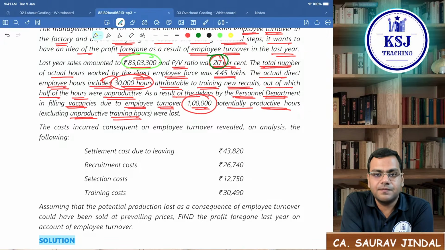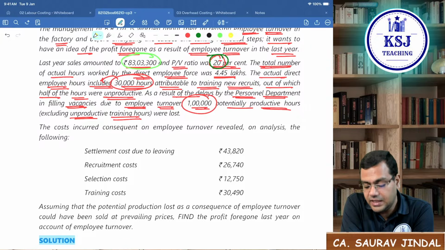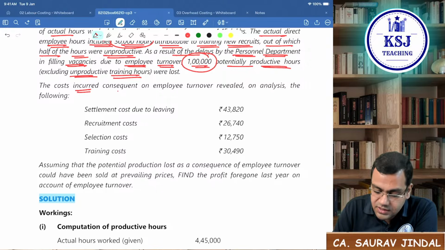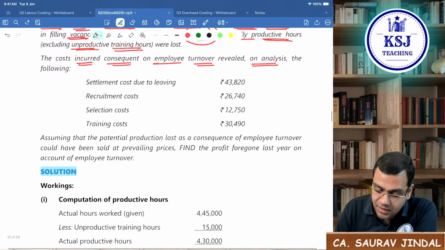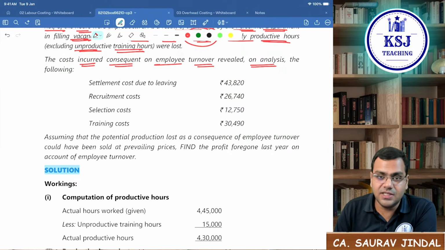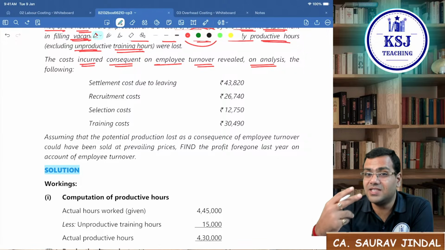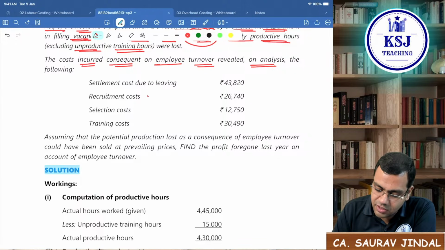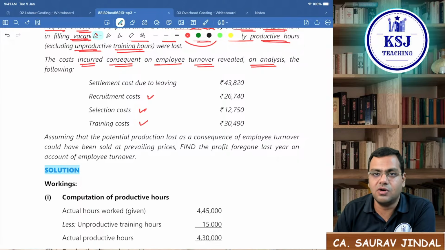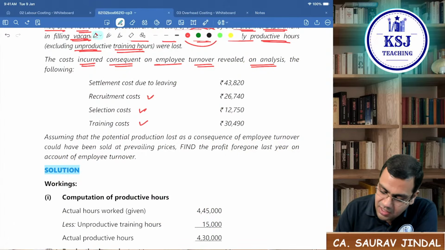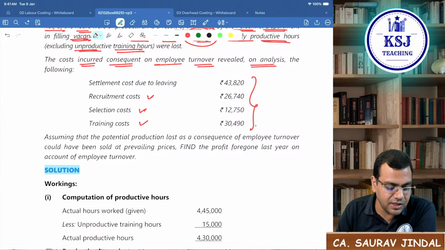One impact. Will there be any other impact on the profits? Yes, there will be other impact also. If you read further, they say the cost incurred consequent on the employee turnover revealed on the analysis is the following: settlement cost, recruitment cost, selection cost and training cost. One is we are losing out on the profit on the sales. Another is we have to incur certain extra cost. So beside this loss of 4,44,130, there is extra loss of this also because it is a cost being incurred.